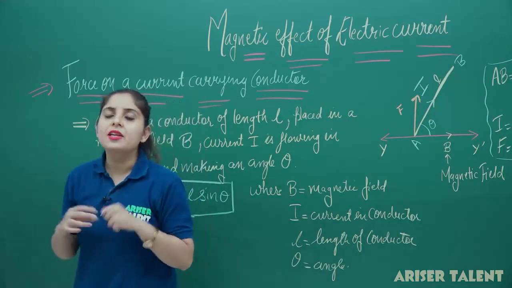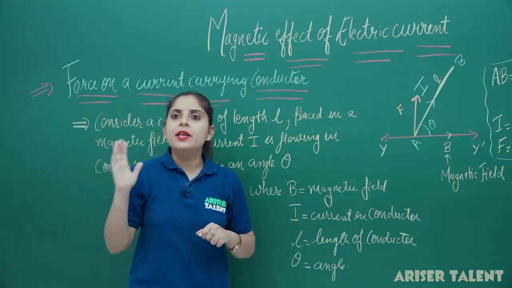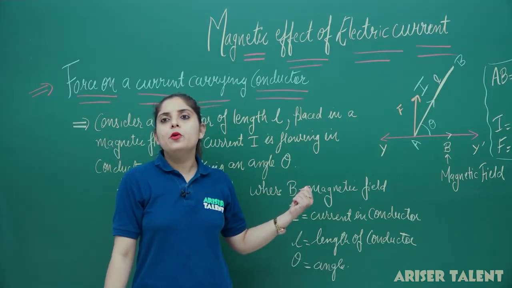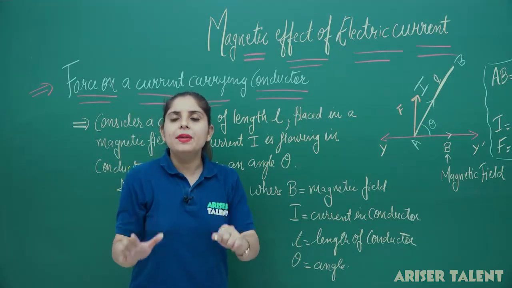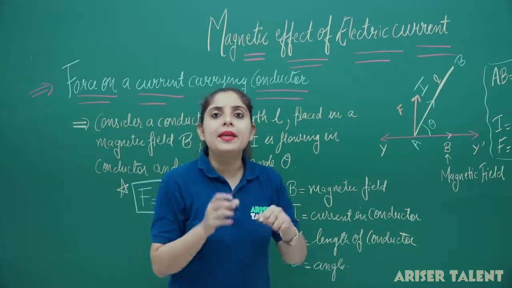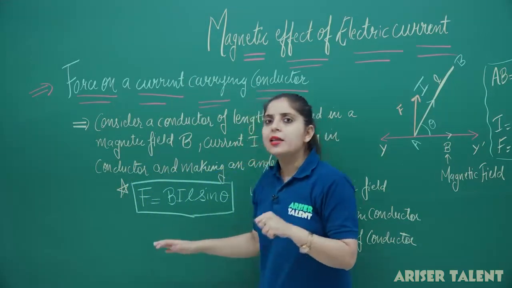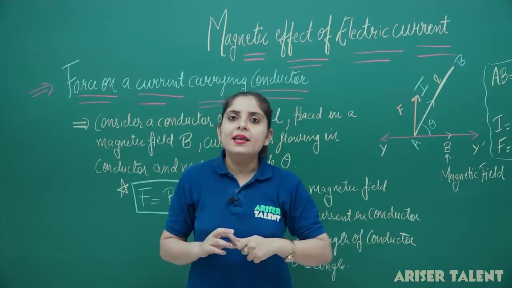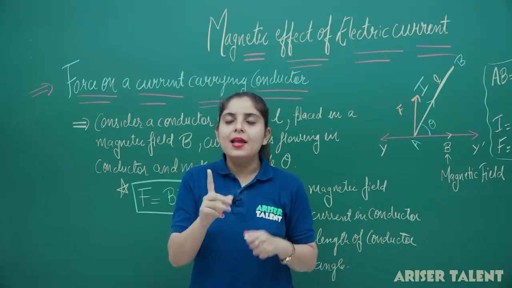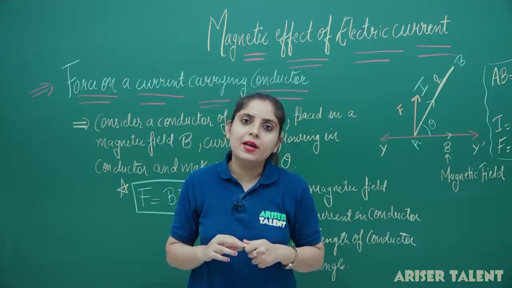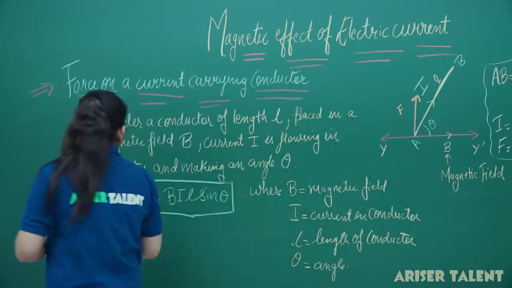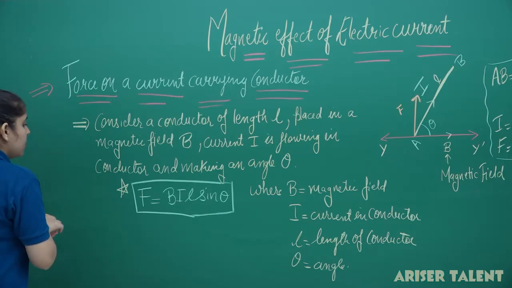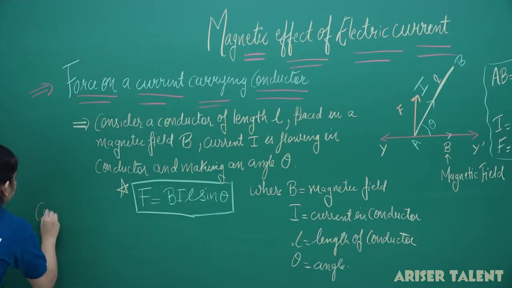When theta equal to 0 degree or 180 degree, the force on the conductor will be 0. It means when theta is 0 or 180, we get the minimum value. But when theta equals 90 degree, sin 90 will be equal to 1, and we will get the maximum value in this case. So, here I am describing the conditions.